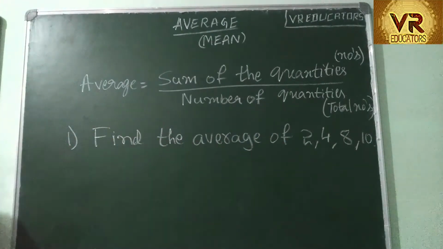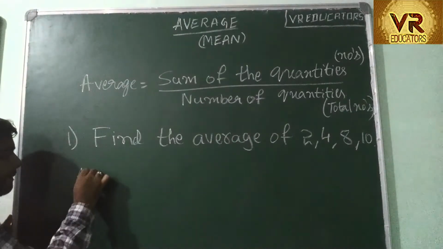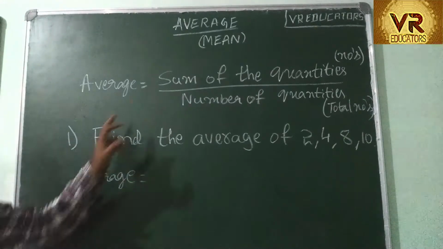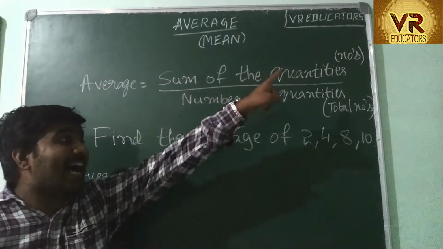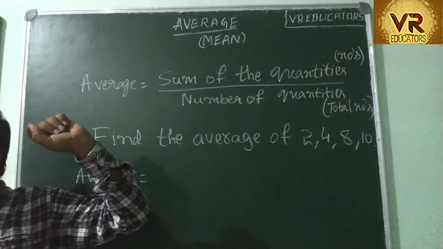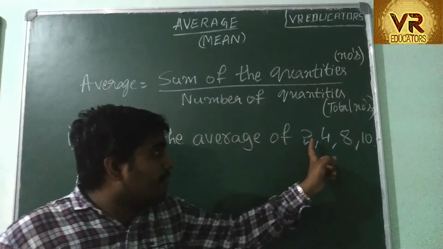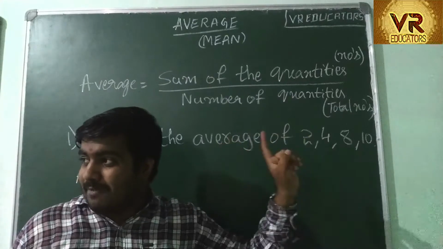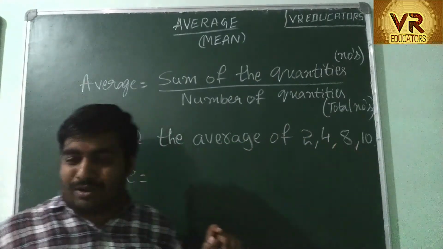These are the numbers. According to the formula which we have written here, we have to add all the quantities or all the numbers. So how many numbers do we have? 4 numbers. We have to add all these 4 numbers.